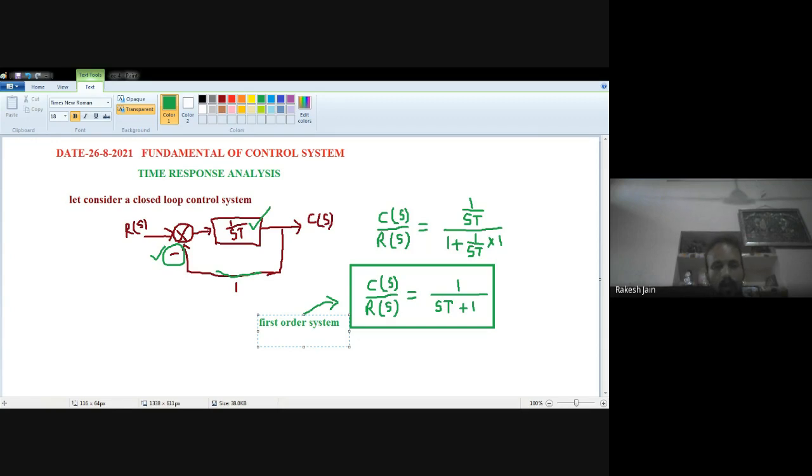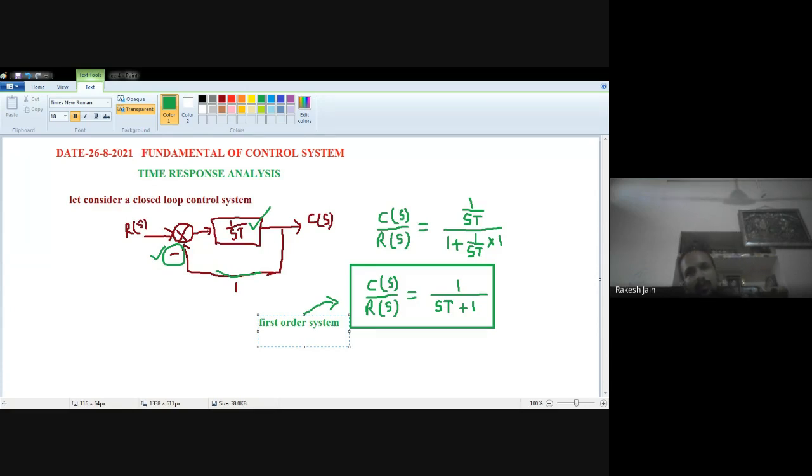So we will see the first order system, and then we have to find the different analysis on this first order system. Then we have to consider the unit step input, and then what will be the response. Then unit ramp, then what will be the response. Then unit impulse, then what will be the response. But on the first order system.